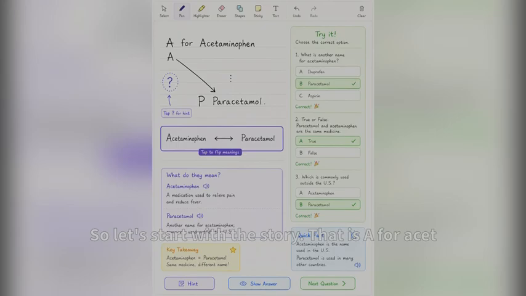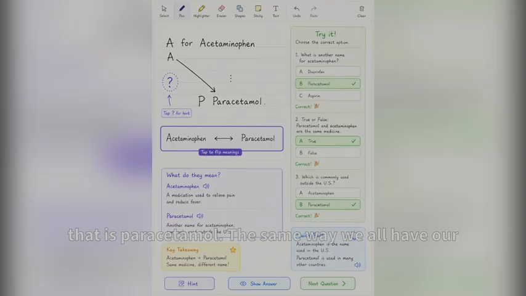So let's start with the story. That is A for acetaminophen, but it is P for paracetamol. Why are there two different names? Is it a technical glitch? नहीं, कुछ गड़बड़ नहीं है. It's very simple. A for acetaminophen. It's acetaminophen का अलग name है, that is paracetamol.